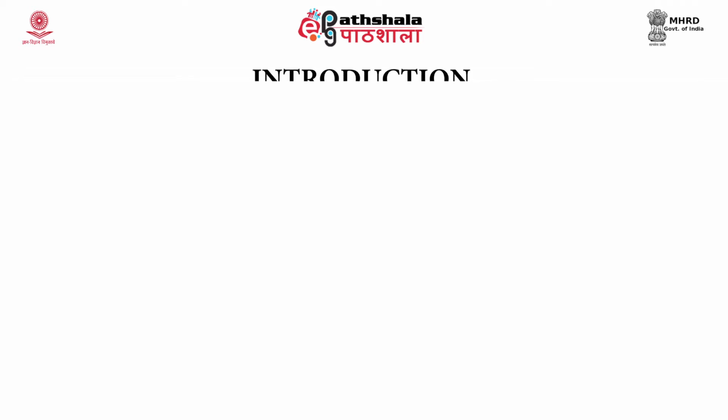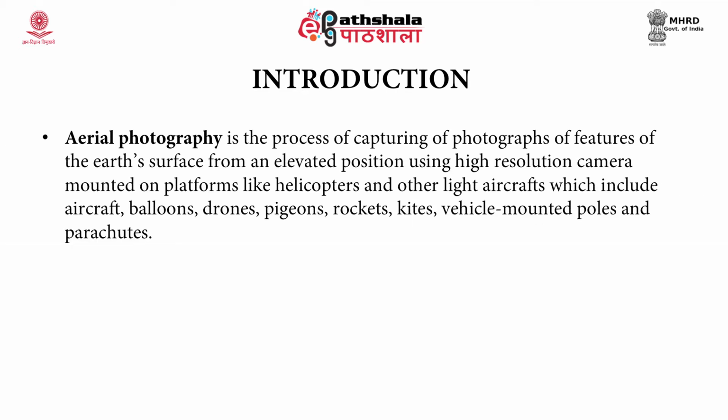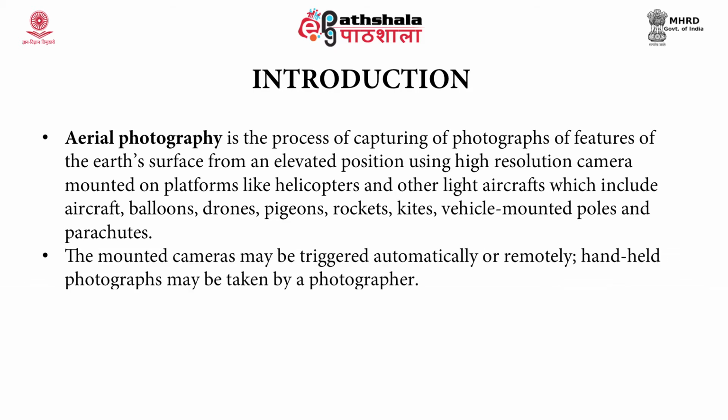To begin with, aerial photography is the process of capturing photographs of features of the Earth's surface from an elevated position using a high resolution camera that is mounted on platforms such as helicopters or other light aircraft, which include aircraft, balloons, drones, pigeons, rockets, kites, vehicle mounted poles, and parachutes. The mounted cameras may be triggered automatically or remotely. Handheld photographs may be taken by a photographer as well.